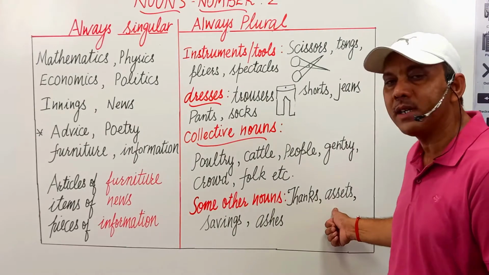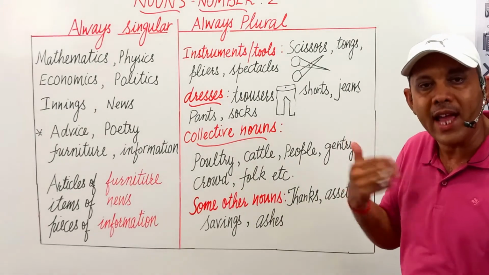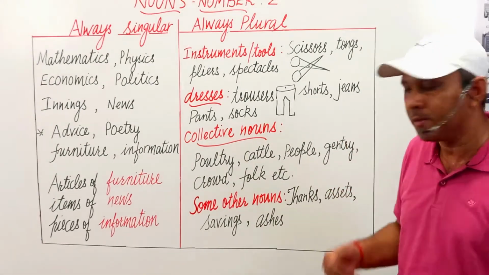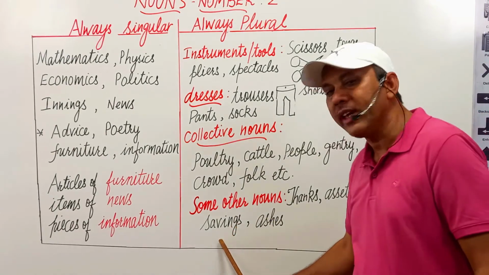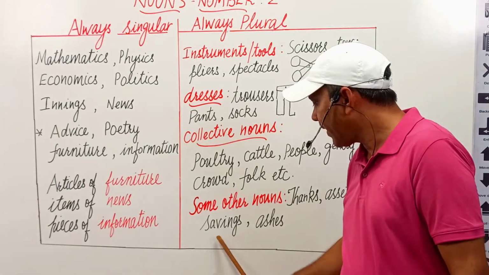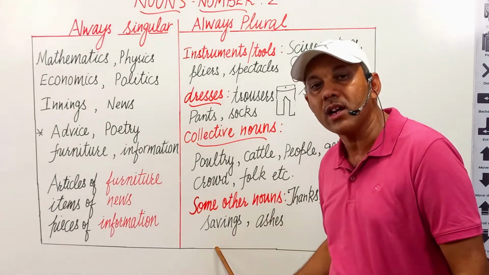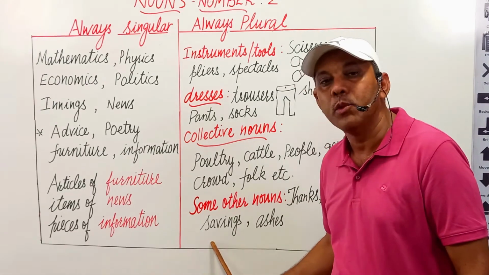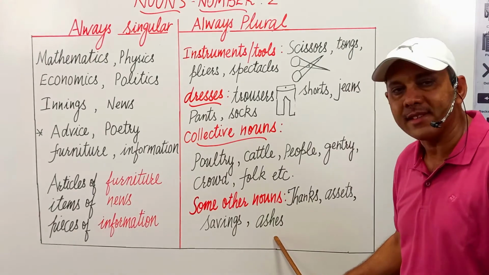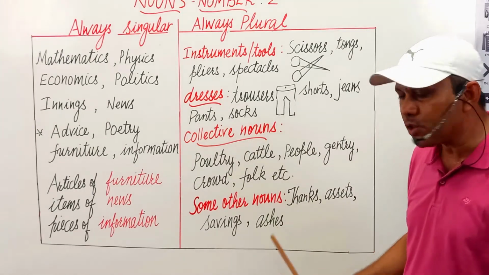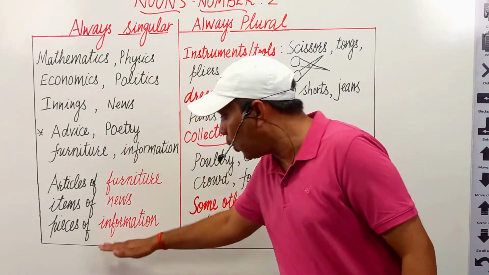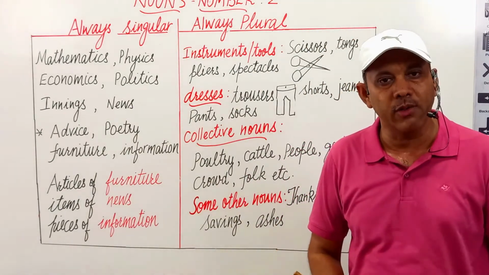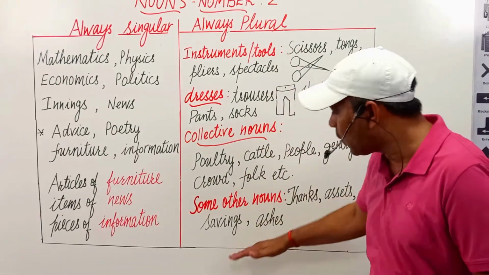Assets means property, possessions. Next, savings. I have a lot of savings in my bank account, not saving. It is always used in plural form. Ashes, not ash.